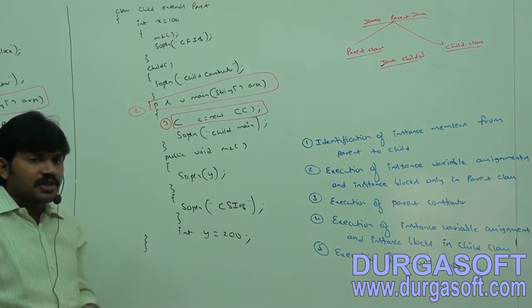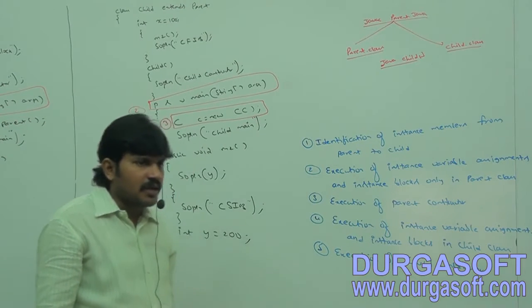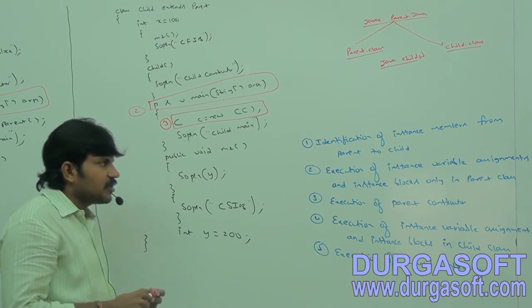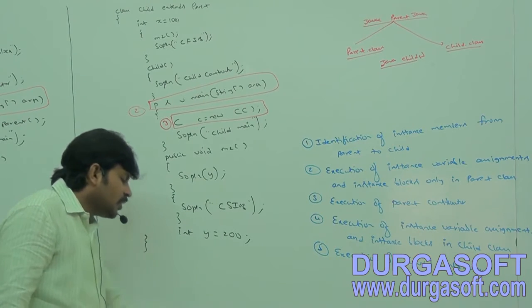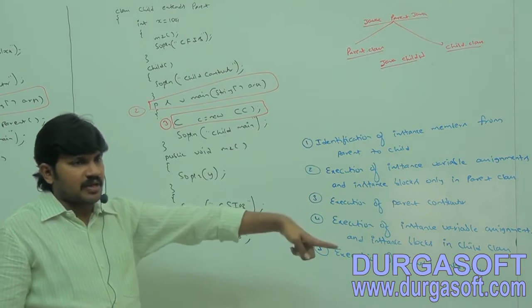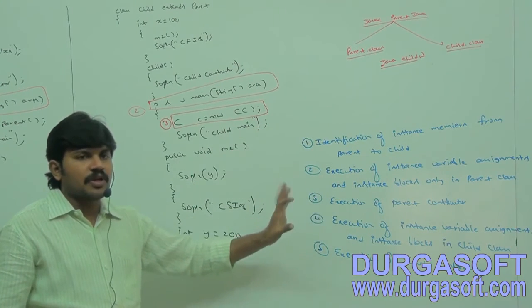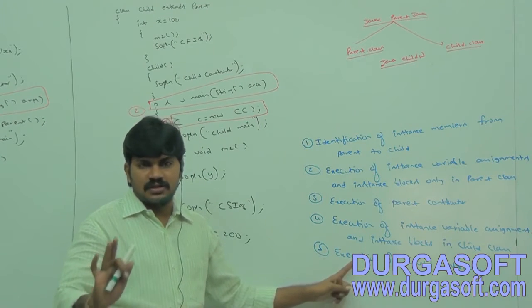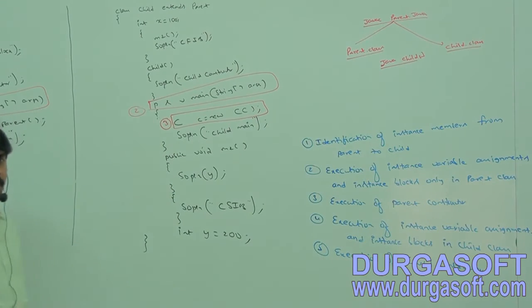Whenever we are creating a child object, can you tell what sequence is going to happen in total? What is the first step? Identification of instance members from parent to child. Next, execution of instance variable assignments and instance blocks in parent class. Execution of parent constructor. Execution of instance variable assignments and instance blocks in child class. Execution of child constructor. Right.